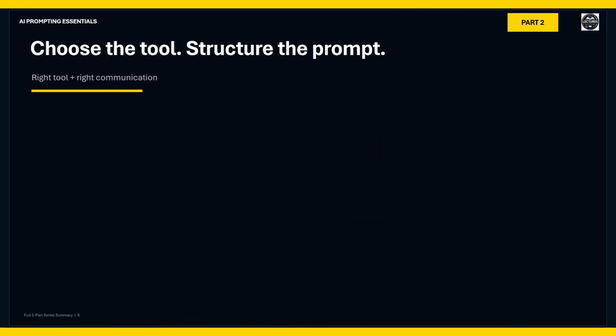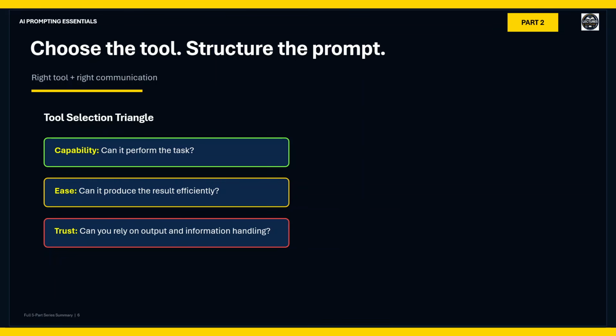Choose the tool and structure the prompt. Instead of asking, which AI tool is the best, ask, which tool is most appropriate for this task? Use the tool selection triangle. Capability, ease, trust. Capability, can it perform the task? Ease. Can it produce the result efficiently? Trust. Can you rely on its output and information handling? Trust is especially important when sensitive, personal, proprietary, or professional information is involved.